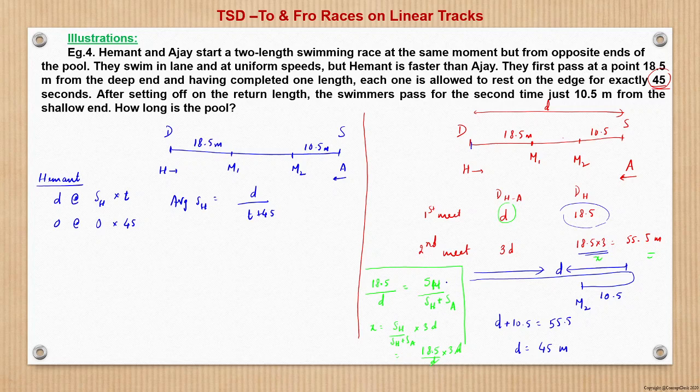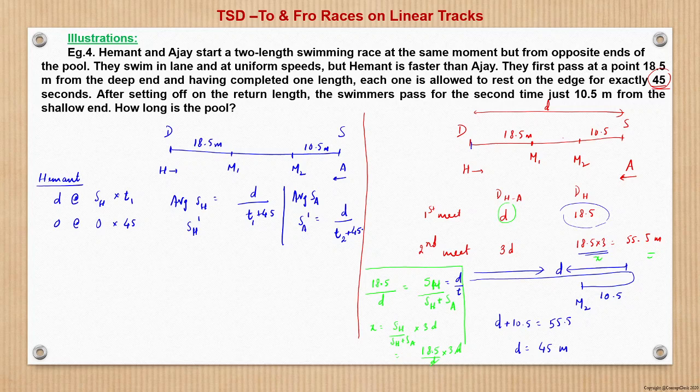Whereas in this case sh is nothing but d by t, but here the average speed, let this be sh dash, becomes d upon t plus 45. Similarly, average speed of Ajay, that is sa dash, will be d upon, say, t2, if this be t1, t2 plus 45, right, to cover the distance d.